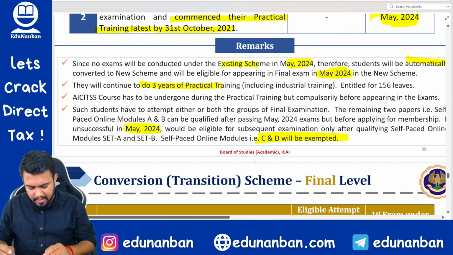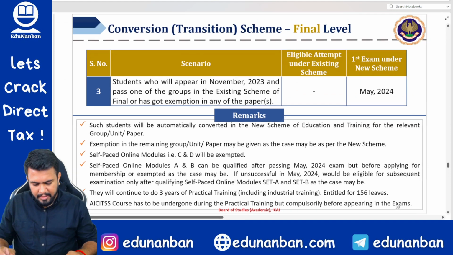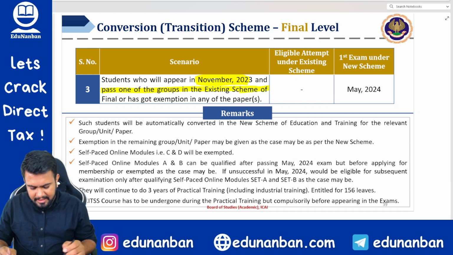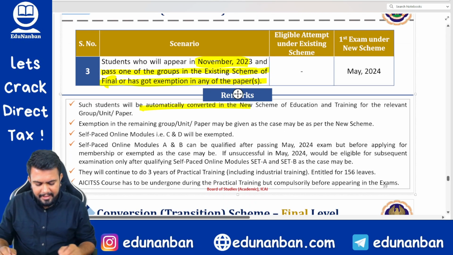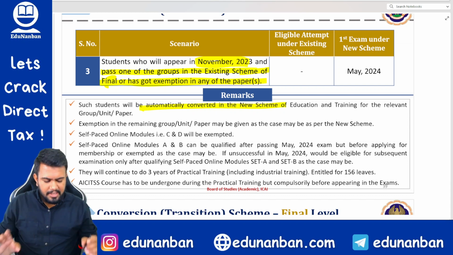However, if they are eligible in May 24, they can write after the examination also. Next. A student who will appear in the November 23 examination and pass one of the groups in the existing scheme final, or has got any exemption in any of the papers. In such a case, such a student will automatically get converted. Remaining papers or remaining groups you have to write in the new scheme.